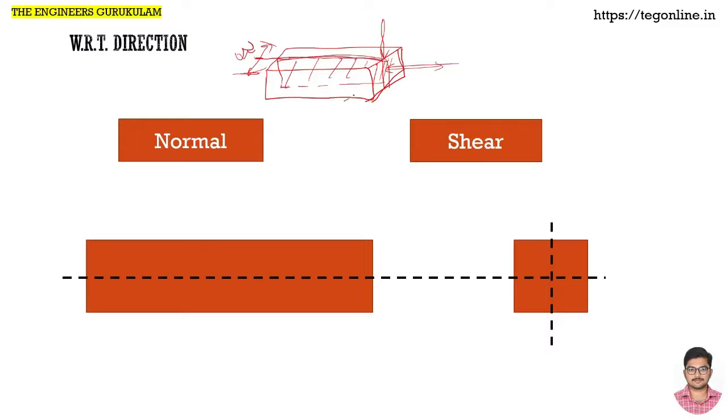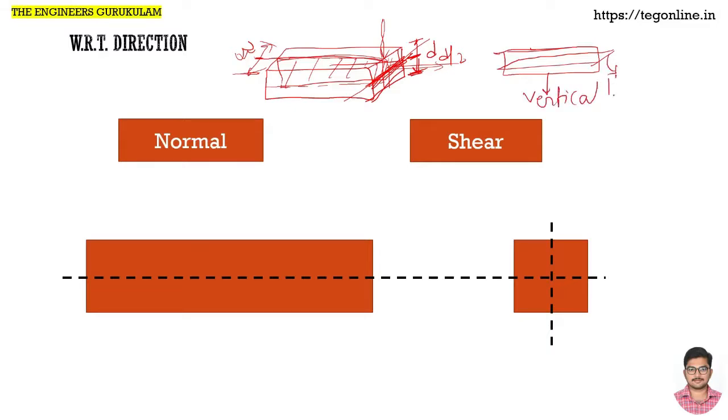Similarly, horizontally, if the total depth is D, at a height of D by 2 from the base, we have a horizontal mid plane. So we have a vertical mid plane and a horizontal mid plane.